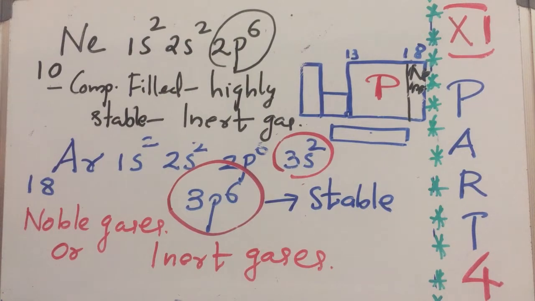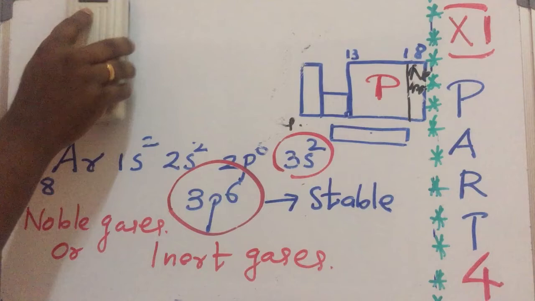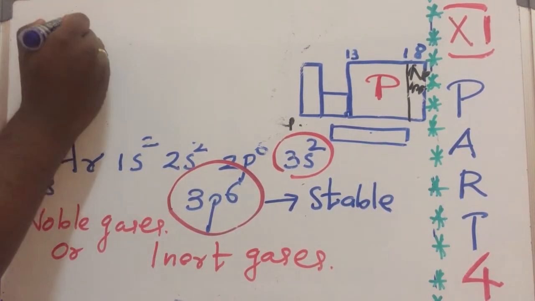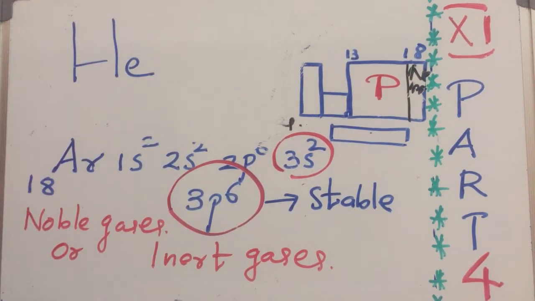Okay, then one more example, and that example is very important. The example is the element helium. You know the position of helium in the periodic table?